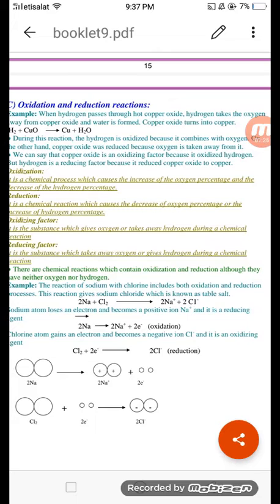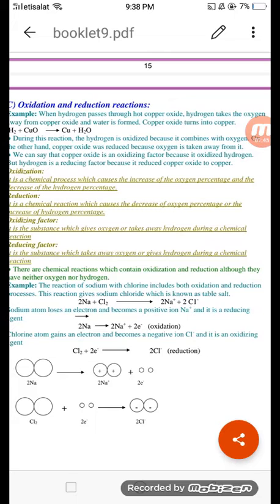What's meant by reducing agent? Reducing agent means substance which takes oxygen away or gives hydrogen during a chemical reaction. But oxidizing agent means substance which gives oxygen or takes hydrogen away during the chemical reaction.